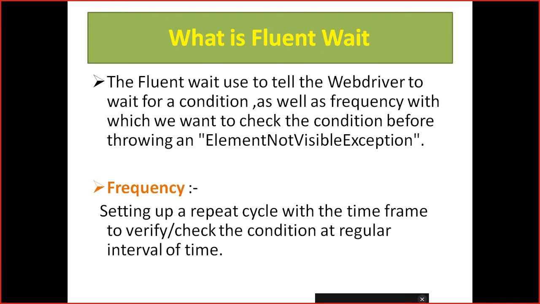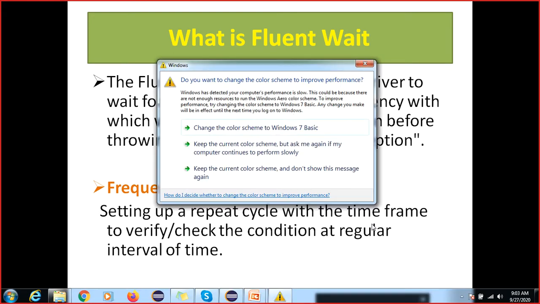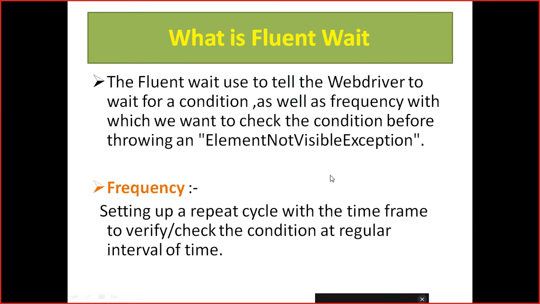Okay, so what is the fluent wait? The fluent wait is used to tell the WebDriver to wait for a condition as well as a frequency. Explicit wait doesn't have any frequency, but fluent wait has the frequency. Frequency means, say I have given 10 seconds and the element is displaying, or sometimes it is not displaying, so I can give the frequency as 2 seconds.